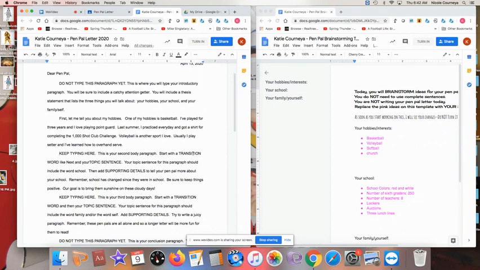Okay, again, it starts with a transition word. It has a topic sentence. This topic sentence is going to be about school. So I would come down here. I would pull some things out of my brainstorming ideas about the school. I'm going to explain them to the people. I'm going to keep in mind that school has changed since they were in school.